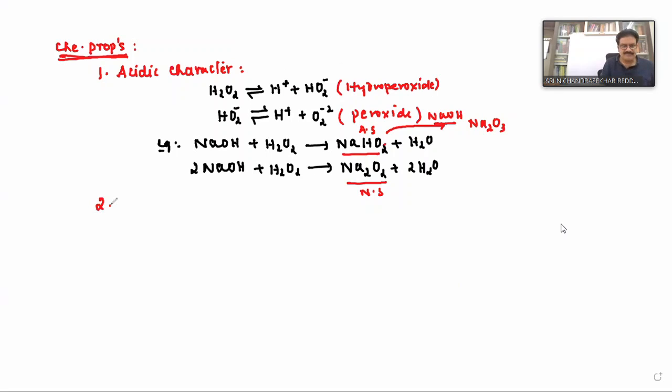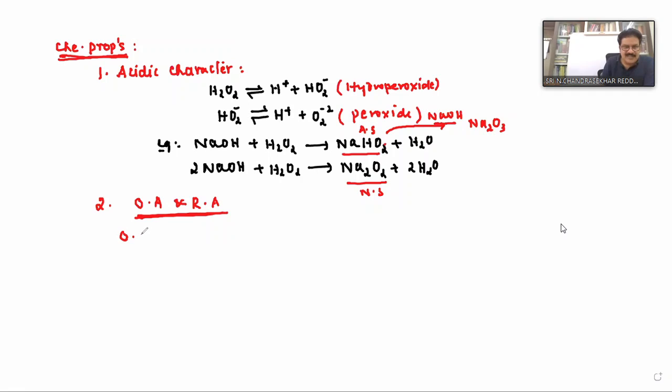Okay. Second one. Hydrogen peroxide acts as an oxidizing agent as well as a reducing agent. Of course, it also acts as a bleaching agent. First, let us see oxidizing agent and reducing agent.